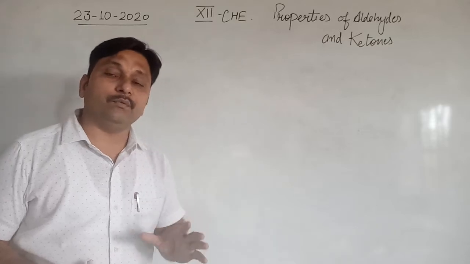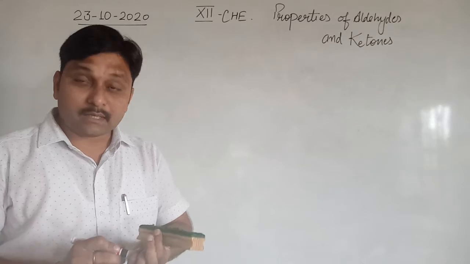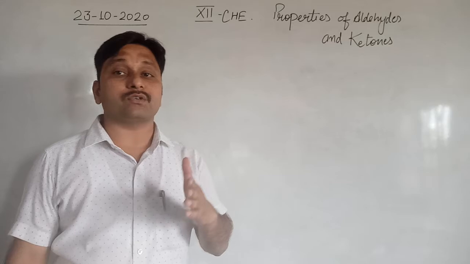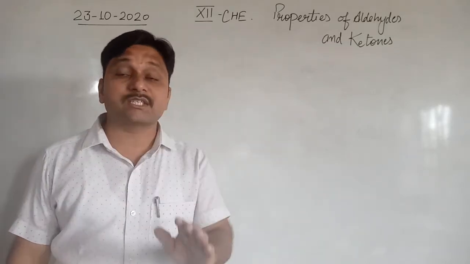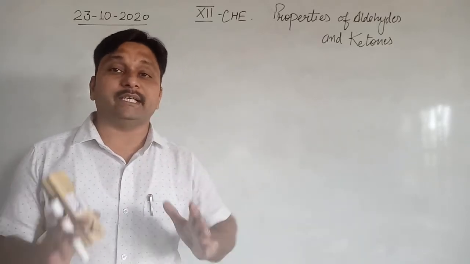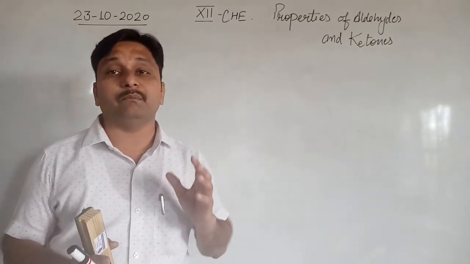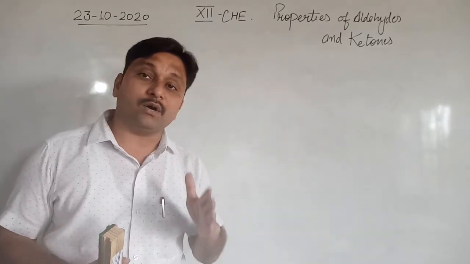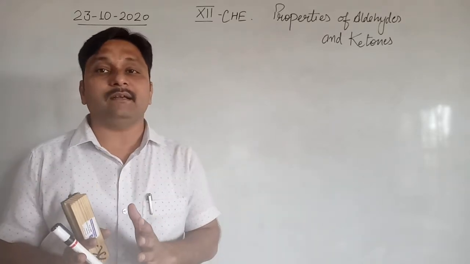In the last video we have already discussed that there are two conditions: if we have a strong oxidizing agent or a weak oxidizing agent, in both conditions aldehyde can easily be oxidized and converted into carboxylic acid. But ketone has a tendency to convert into carboxylic acid with a lesser number of carbon atoms only in the presence of drastic conditions and a strong oxidizing agent.